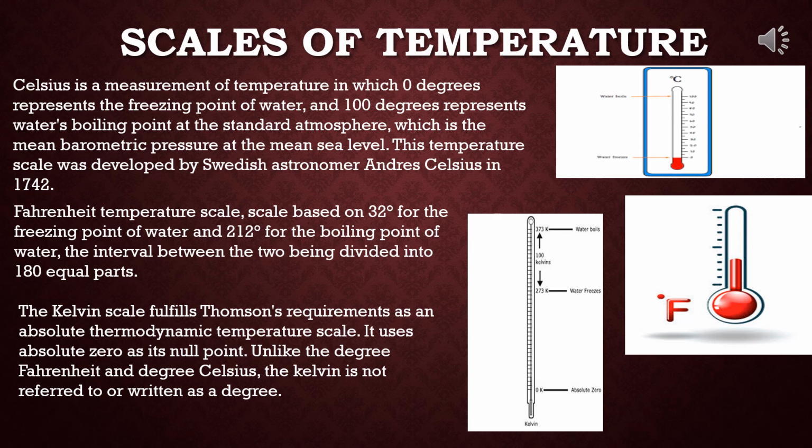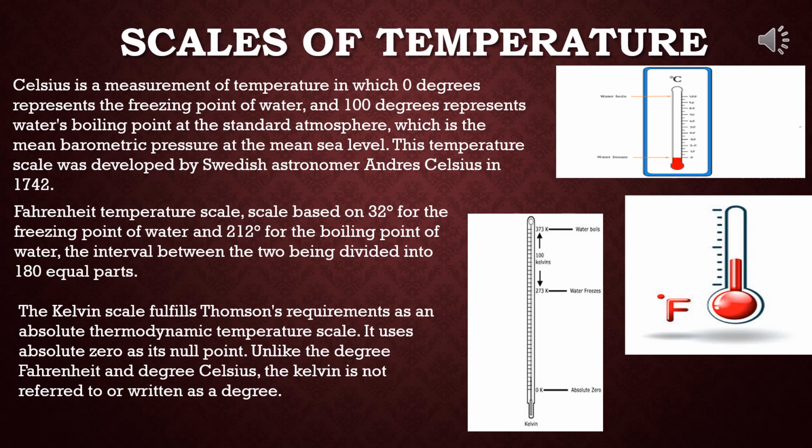The Kelvin scale fulfills Thomson's requirements as an absolute thermodynamic temperature scale. It uses absolute zero as its null point. Unlike the degree Fahrenheit and degree Celsius, the Kelvin is not referred to or written as a degree. See the third diagram, this is the Kelvin scale. Here also the two fixed points have been explained properly.